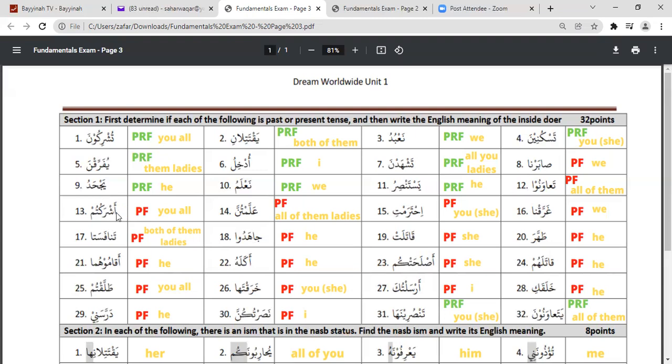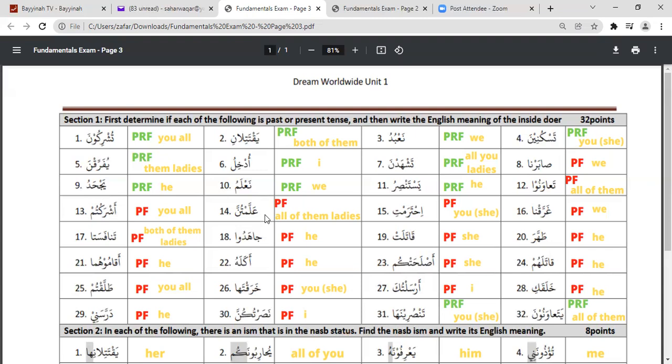Ashraktum. Okay, ashraktum. Now here we have the attached pronoun. We will not consider the attached pronoun. So ashraktum is definitely past tense, because this is from the table of the past tense. Ashraktum, nasartum. So definitely this is past. You all. Tum. Antum ashraktum. Antum nasar. Okay.